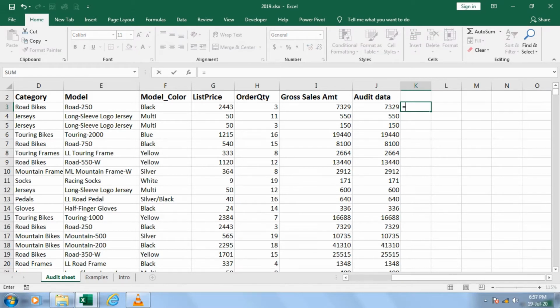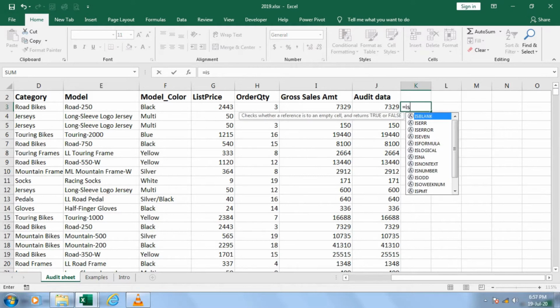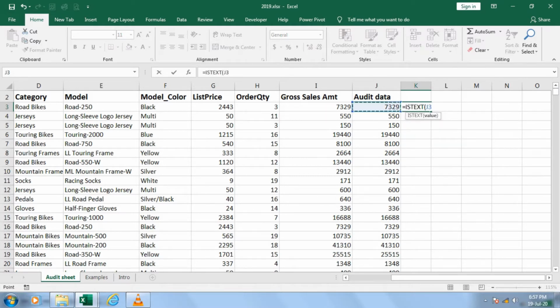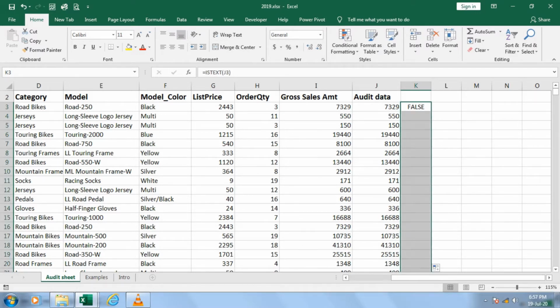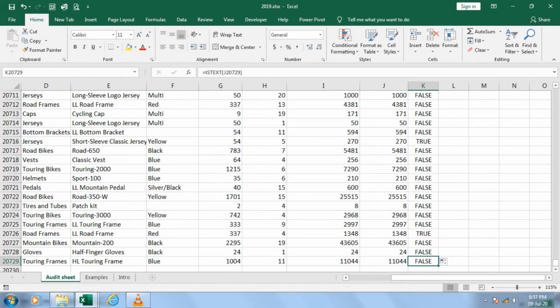I put the formula ISTEXT. Now it will say yes, I am a text, or false, which means this is a number. I just double-click it to fill the entire range. In that range, you are getting some TRUE values. That means this data is ignored by the SUM formula.